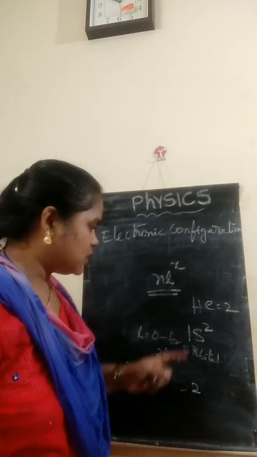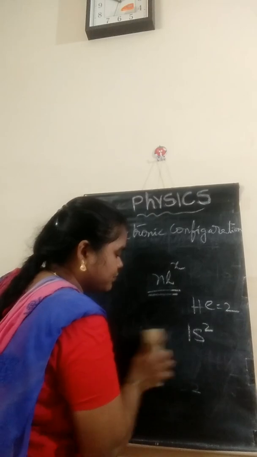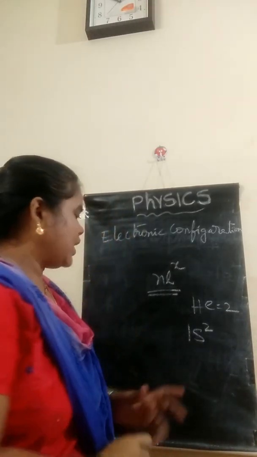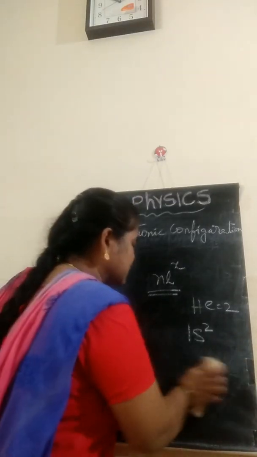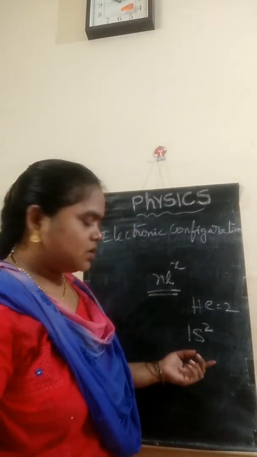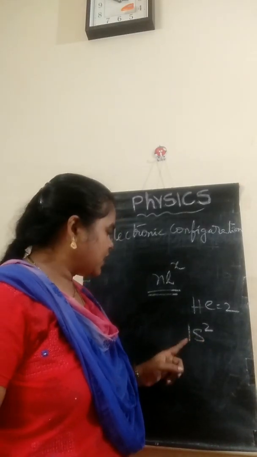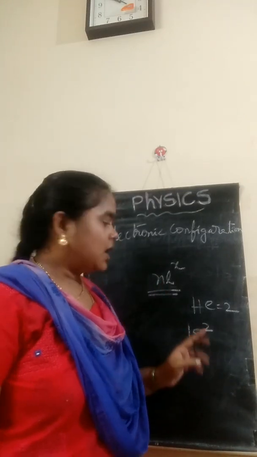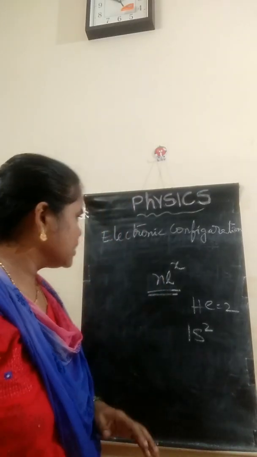So according to that, 2 electrons are filled in 1s orbital. Okay, and next, like this they are asking in a reverse way also. So 1s2 they are giving and then asking what is the value of n and what is the value of l, and how many electrons are present.